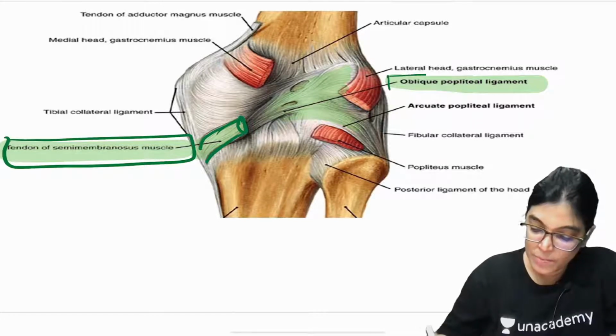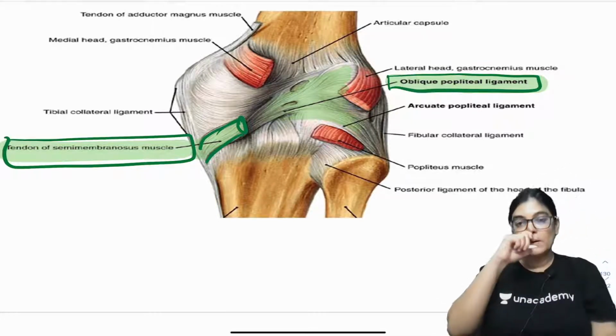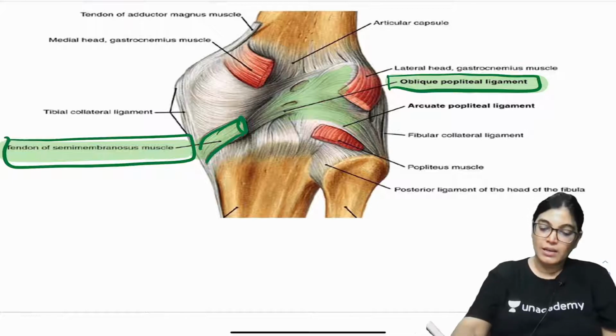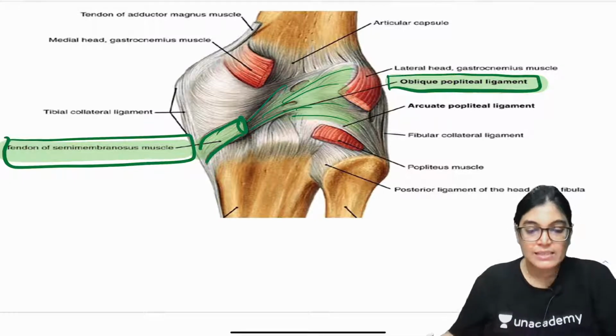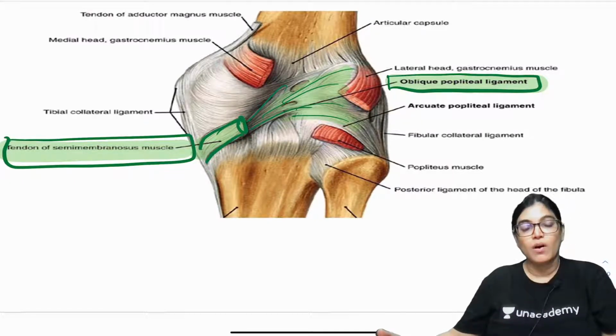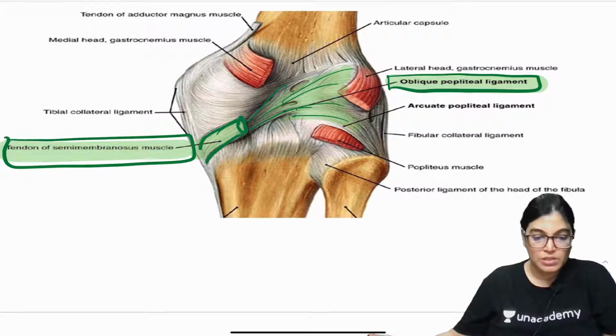What is the origin of the oblique popliteal ligament? The answer is that it is formed by an aponeurotic extension of the semimembranosus muscle.